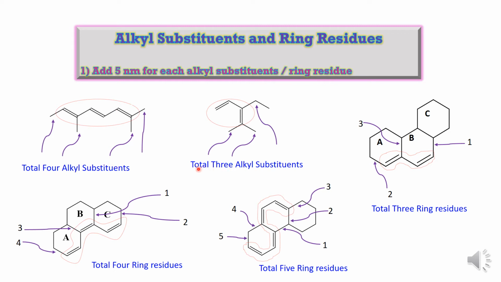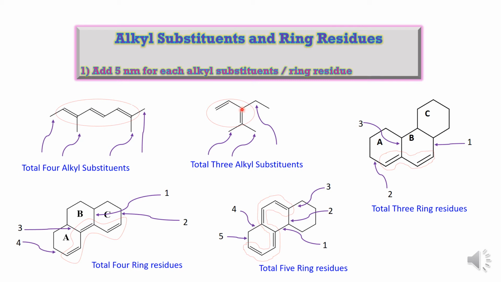Now coming to the next example, you can see again the acyclic diene system, and you have to trace the diene system. You have to trace the entire conjugated system. So it starts from this carbon, to this carbon, to this carbon. So this is our conjugated system. Now you can see every carbon. At this carbon there is no substituent. At this carbon there is no substituent.